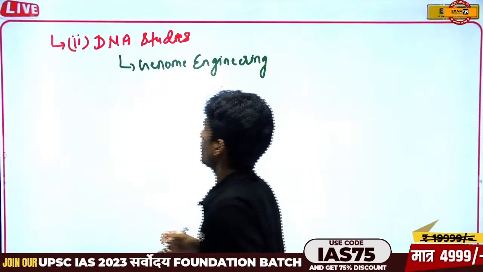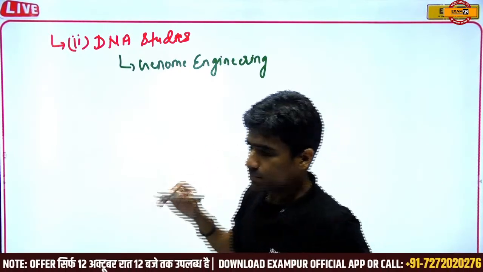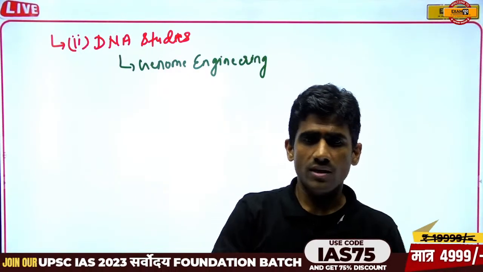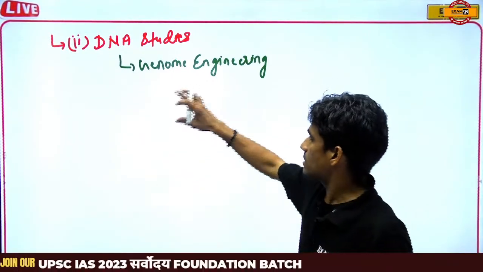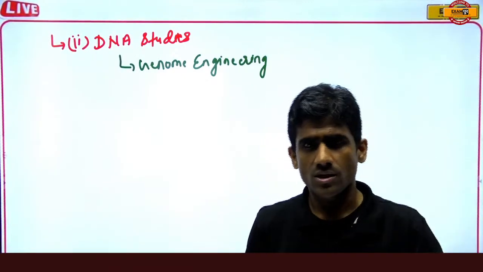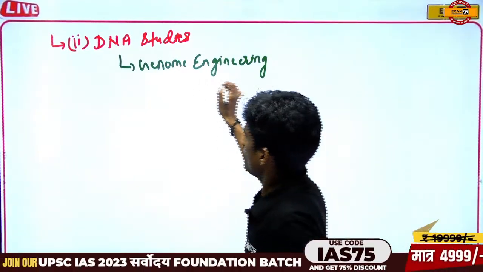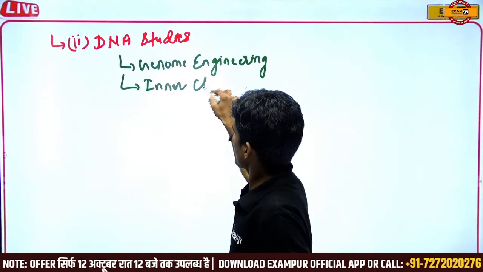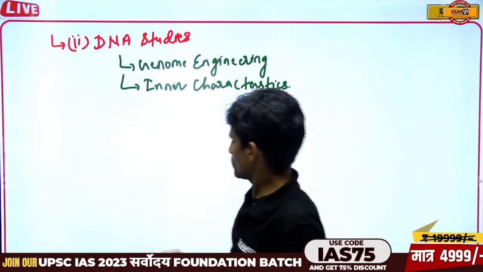Through these DNA studies, we come to the conclusion that the persons, the fossils, have some internal characteristics. By DNA studies, we get the characteristics of particular persons belonging to that particular time period. So in genome engineering or DNA studies, we get the inner characteristics. That is the second.